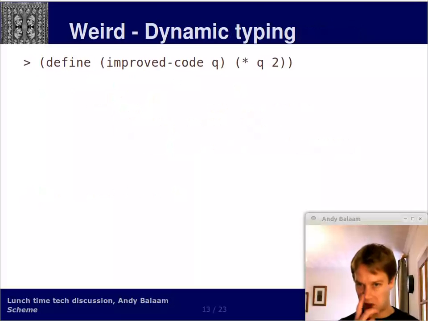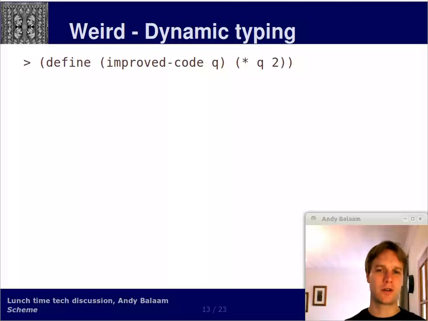Course. Okay, other things that are weird. Types are completely dynamic, and I don't have to tell you this because you know about this because you've done JavaScript, right? But anyway,